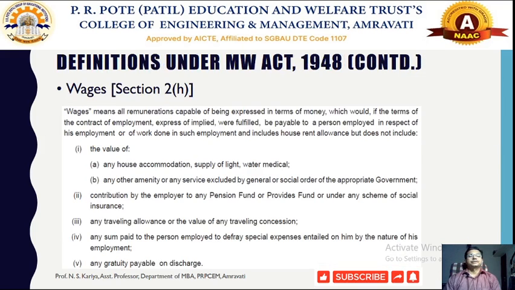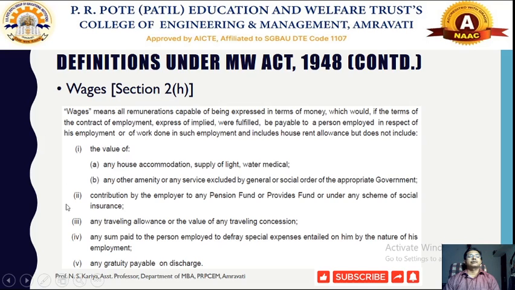Then wages is a definition defined in section 2H of the Minimum Wages Act 1948. Wages means all such remuneration, including some particular forms of special allowances, but it does not include house accommodation, supply of light, water, medical or any other amenity or services, appropriate government contribution from the employer to a pension fund or provident fund, any kind of traveling allowances, sums paid to the person employed to defray special expenses, and gratuity.